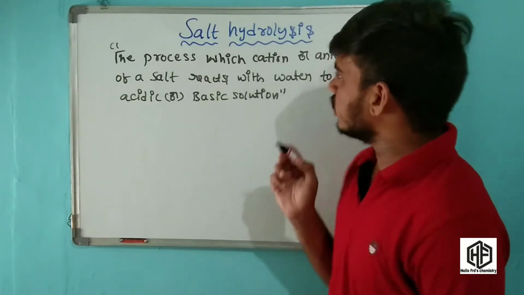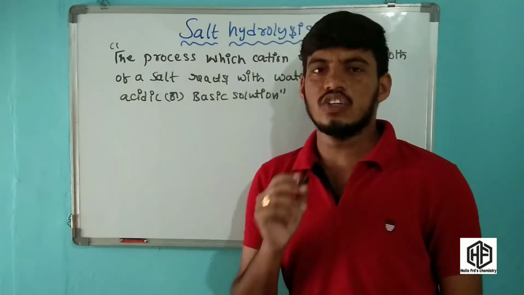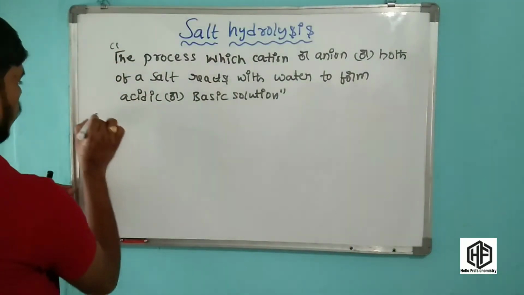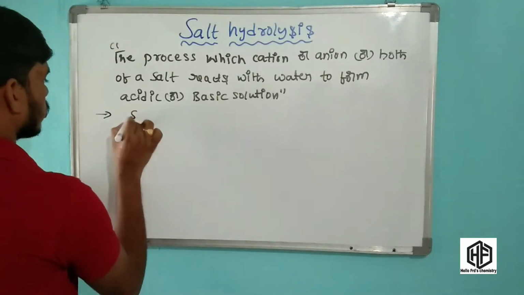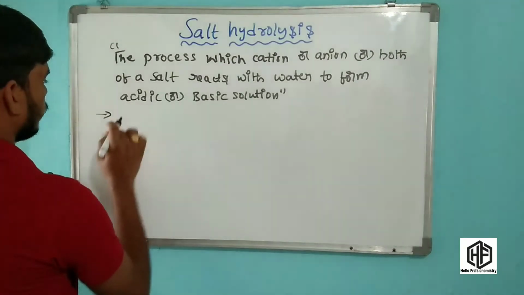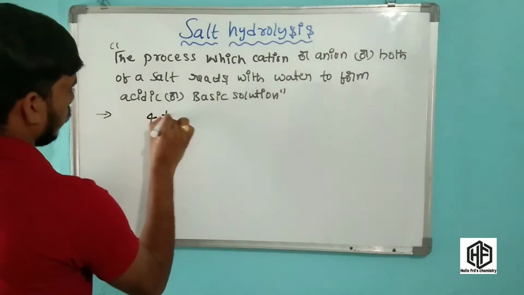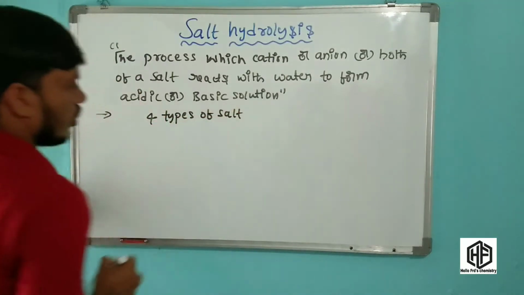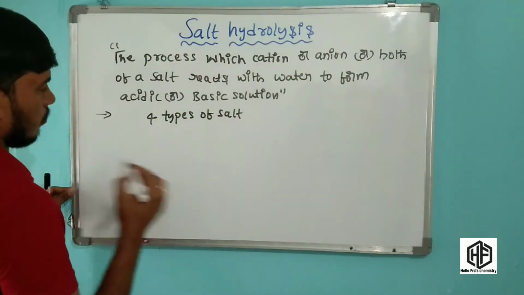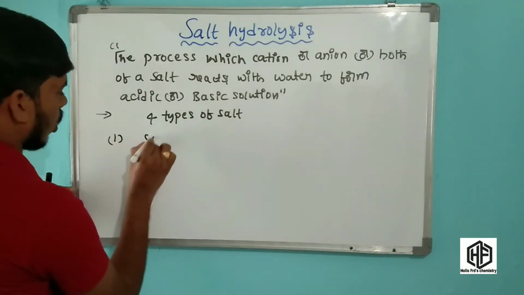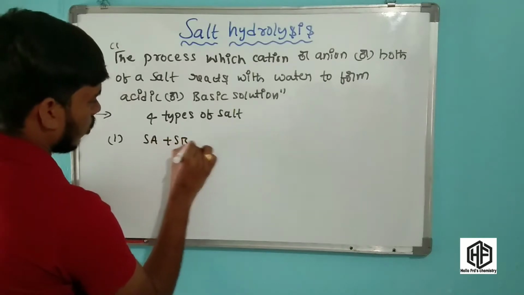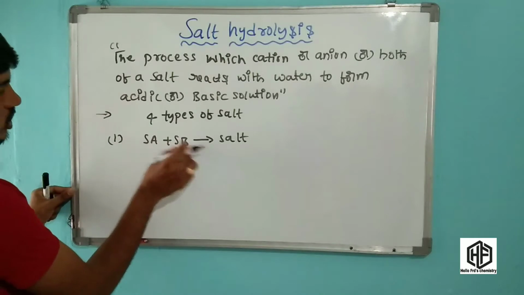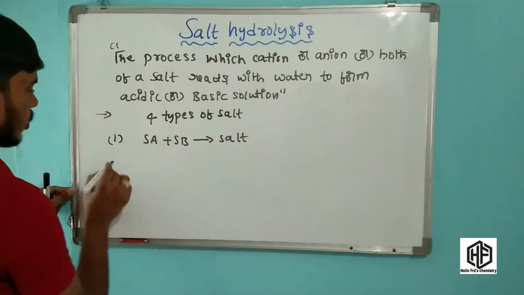Friends, you know that salts are classified into four categories. It depends upon the acids and bases. Four types of salts depend upon the acids and bases. The first one is strong acid and strong base gives salt. This is the first category.